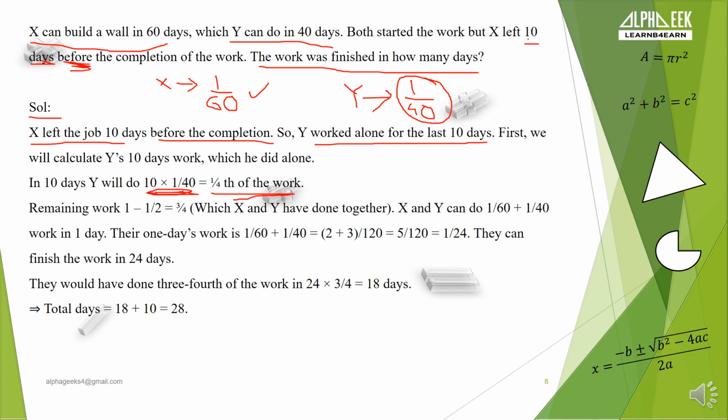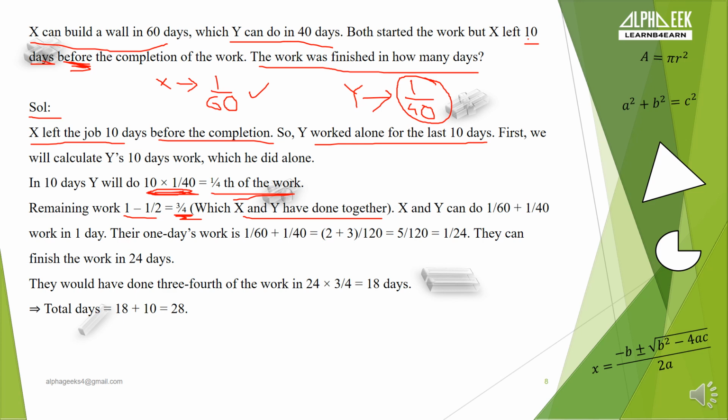Now the remaining work was done by both of them. How much was the remaining work? It was 1 minus 1 by 4, which is equal to 3 by 4. 3 by 4 was the amount of work done by X and Y together.